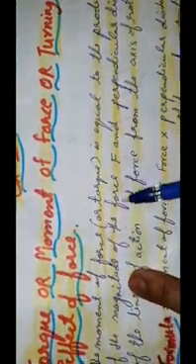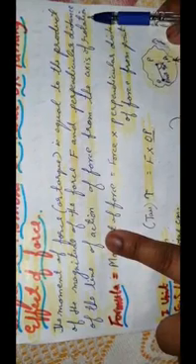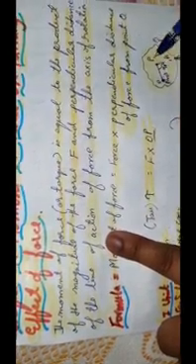So now what is moment of force? Or torque is equal to the product of the magnitude of the force and the perpendicular distance of the line of action of the force from the axis of rotation. See this OP. OP is the perpendicular distance of the line of action of force from the axis of rotation. So now what is the formula? Moment of force, force into perpendicular distance of force from the point O.